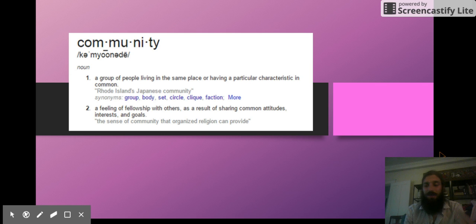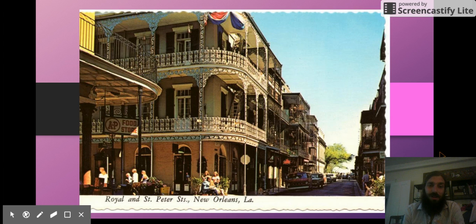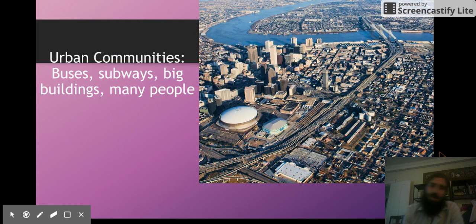Now, an example of that is New Orleans. New Orleans is just really a group of people living in the same place and all the buildings and roads that they built to take care of themselves. Now, the first type of community that we're going to talk about is an urban community. Urban communities have buses, subways, big buildings, many people, many stores, many different things.